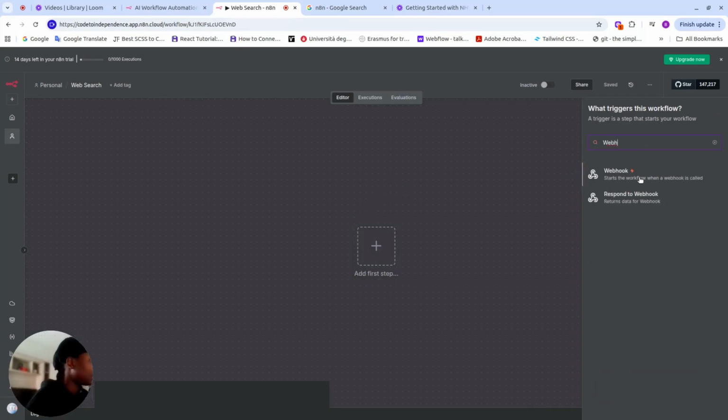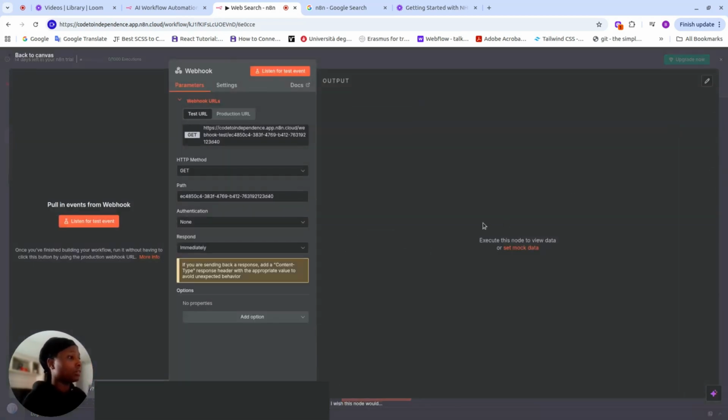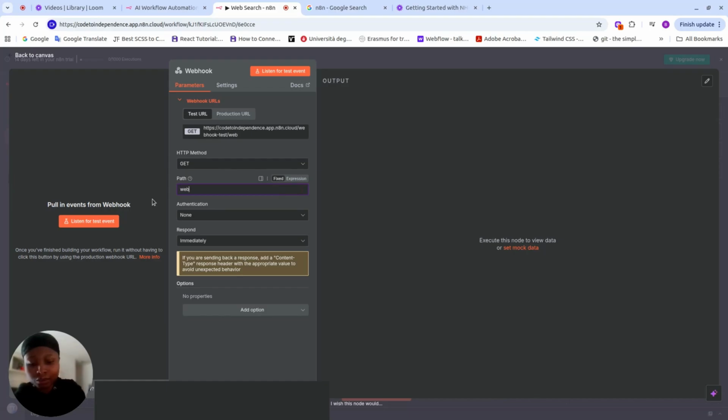So webhook, as you can see, starts the workflow when a webhook is called. So this is like a trigger node. In n8n terms, we call it the trigger node, the one that triggers the call of the flow. The URL is done automatically for us, but we're going to change the path here and call it the web AI search. So as you can see, it changes here.